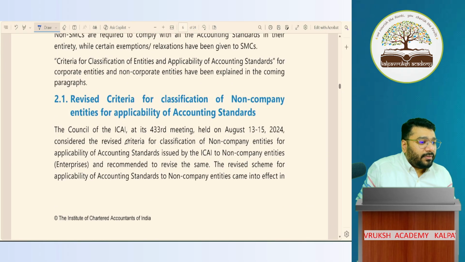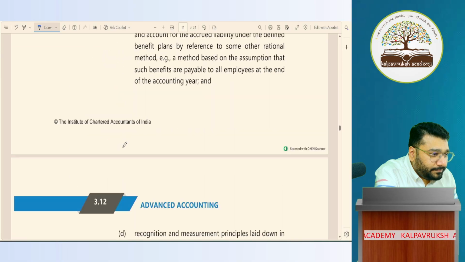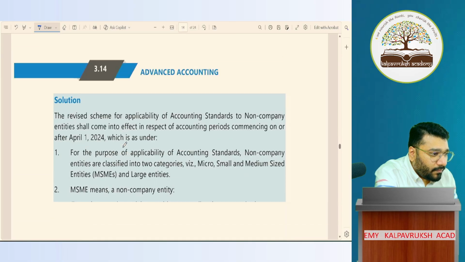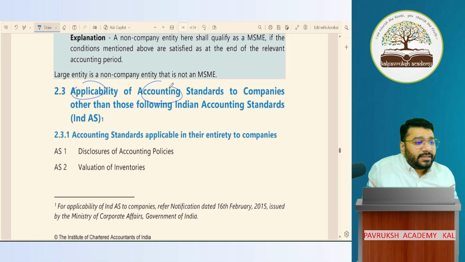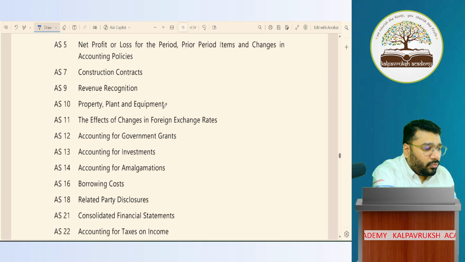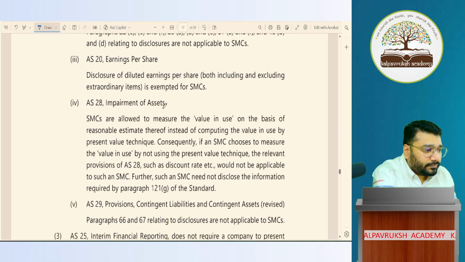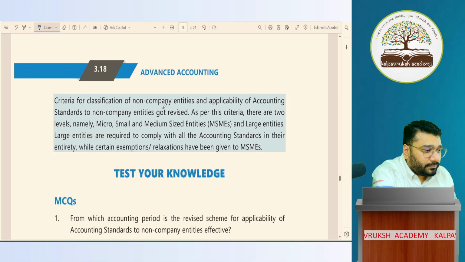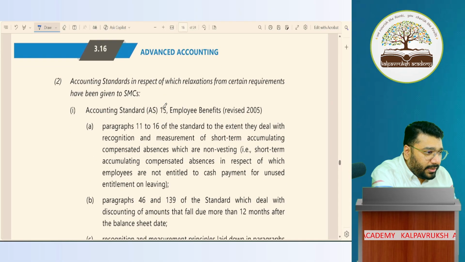Here is non-company. Wait, let me go to the companies part. Applicability of accounting standards to companies other than those following Ind AS. Okay. Now, what is the condition? Give a condition.